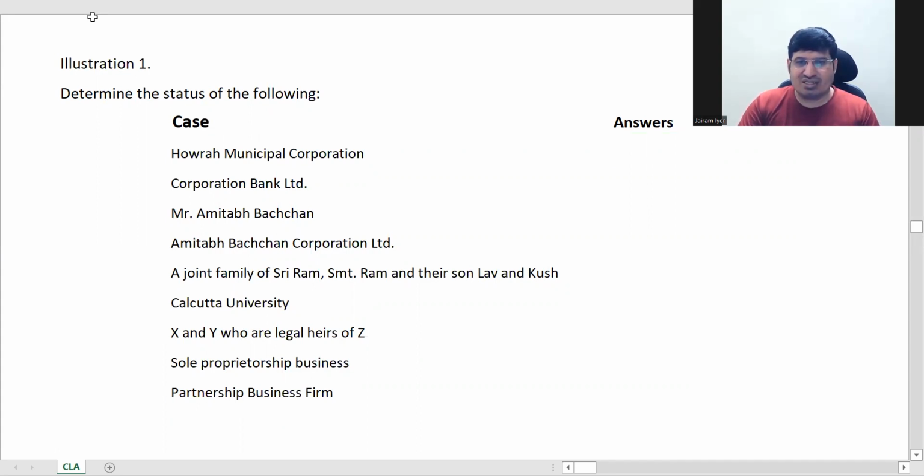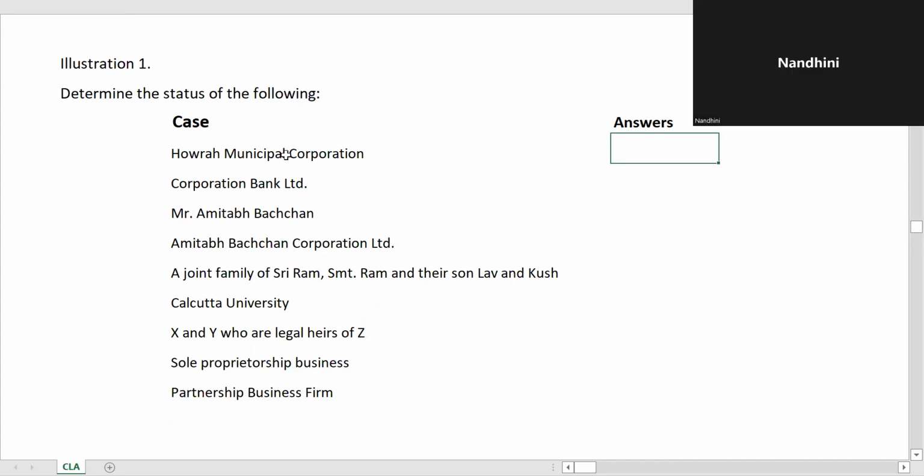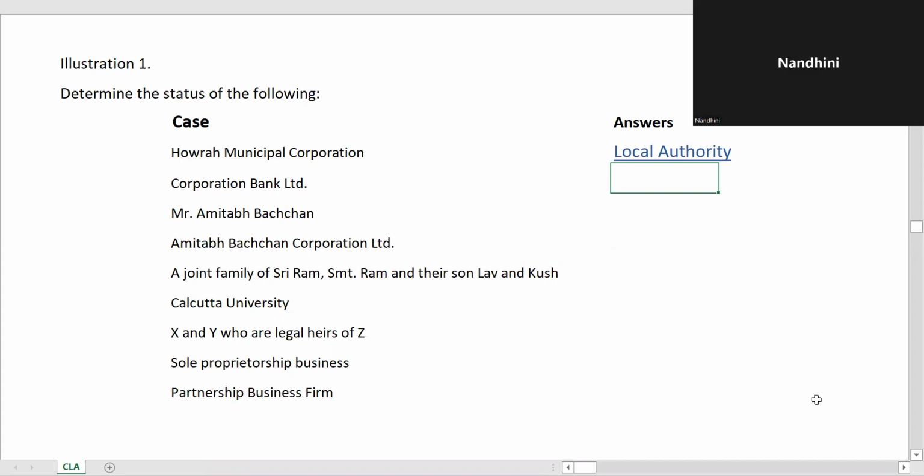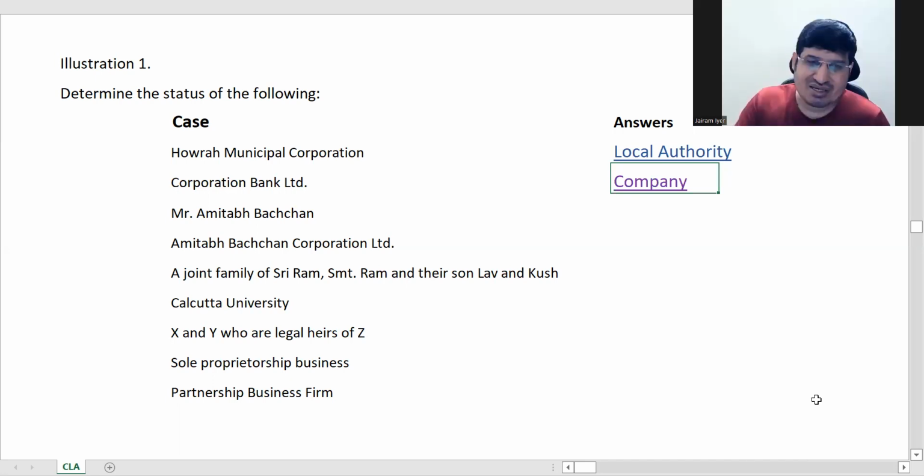ठीक है, तो क्या होगा ये पहला वाला? Local authority. हाँ, local authority. Municipal corporation, Howrah Municipal Corporation, correct. Don't get confused by the word corporation and think it's a company. It's a municipal corporation, so a local authority. Next is Corporation Bank Limited. See, if limited or private limited comes, it will be a company. Company, domestic company.